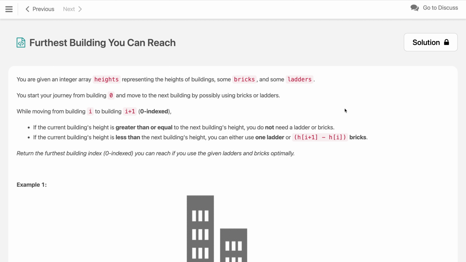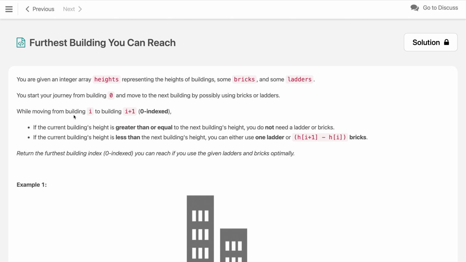Let's solve the problem Farthest Building You Can Reach. You are given an integer array heights representing the heights of buildings, some bricks, and some ladders. You start your journey from building 0 and move to the next building, possibly using bricks or ladders.